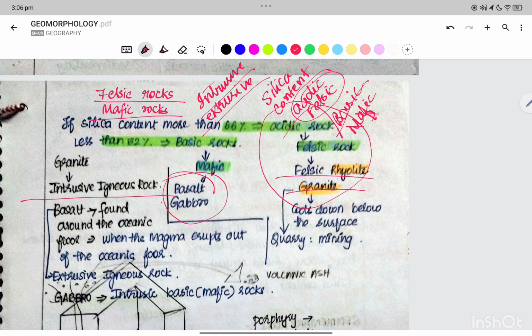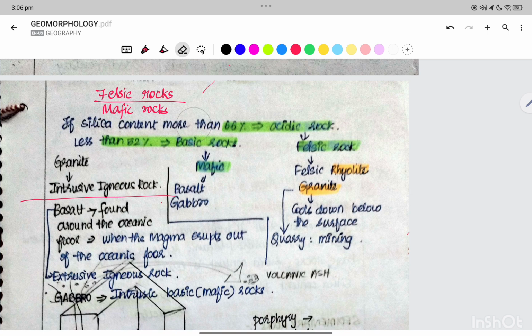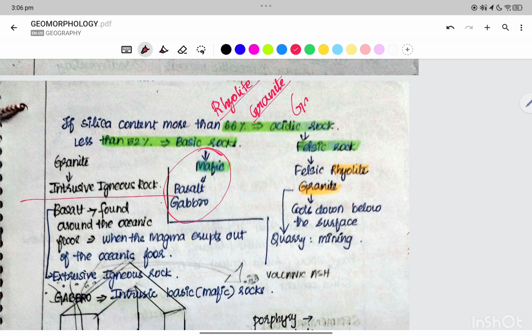Examples of the acidic or felsic rock are rhyolite and granite. So two types of acidic rocks are rhyolite and granite. The types of basic rocks are gabbro and basalt.